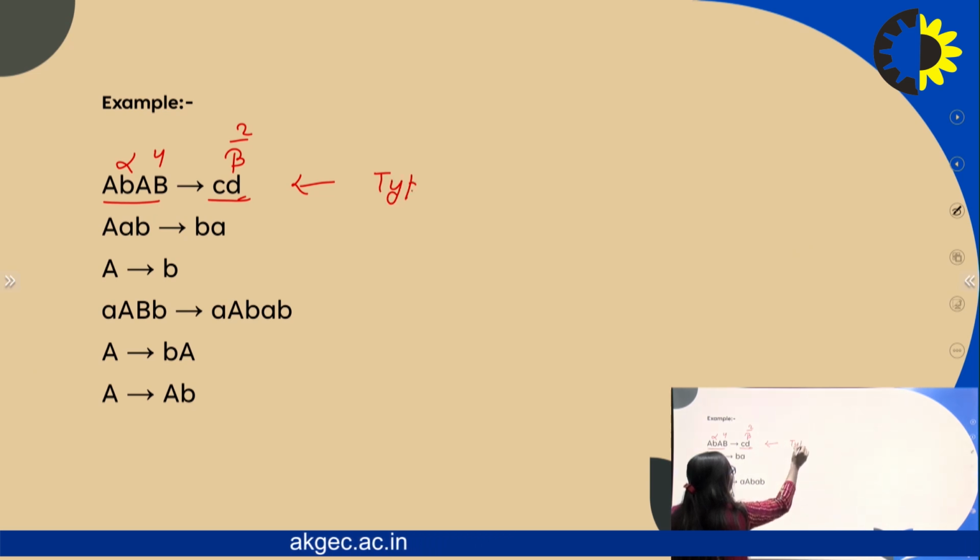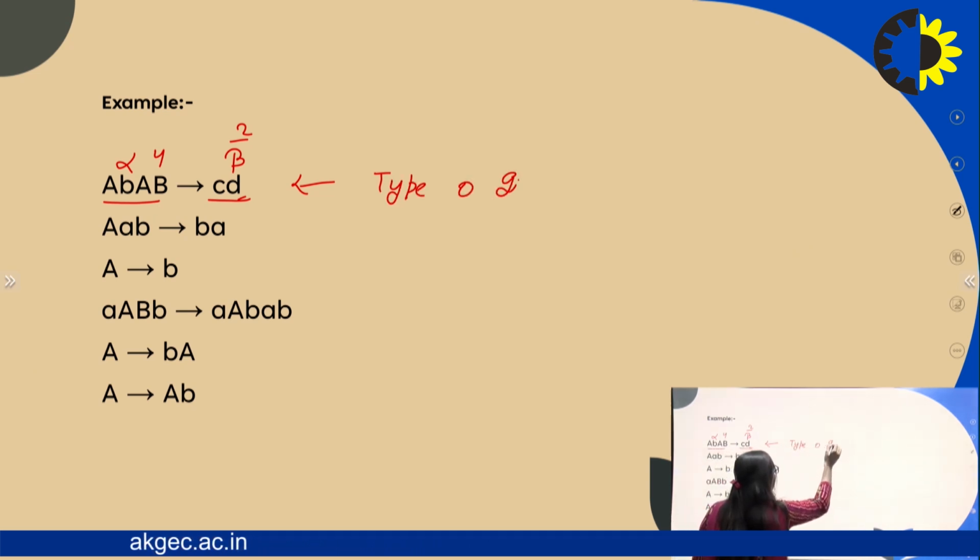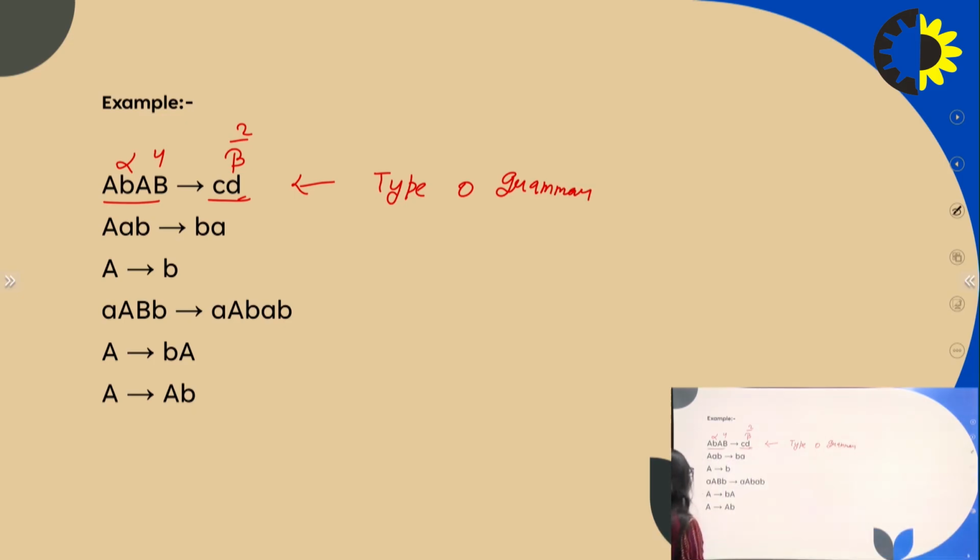So this is a type 0 grammar, because this grammar has no restriction. And the second one, the length of alpha is 3 and the length of beta is 2, same as this, so this is a type 0 grammar.